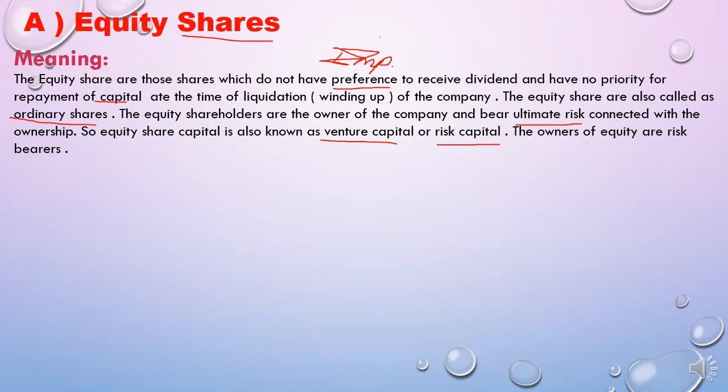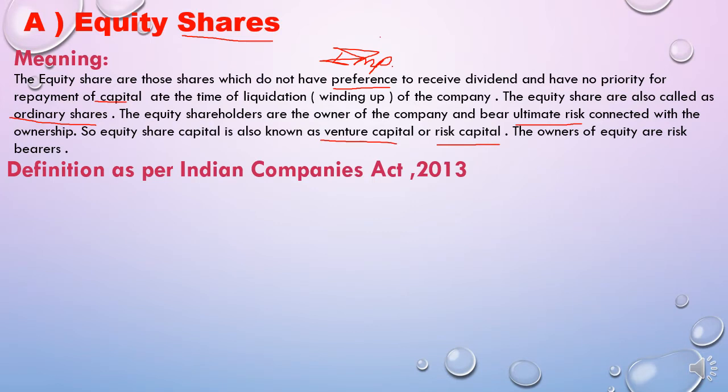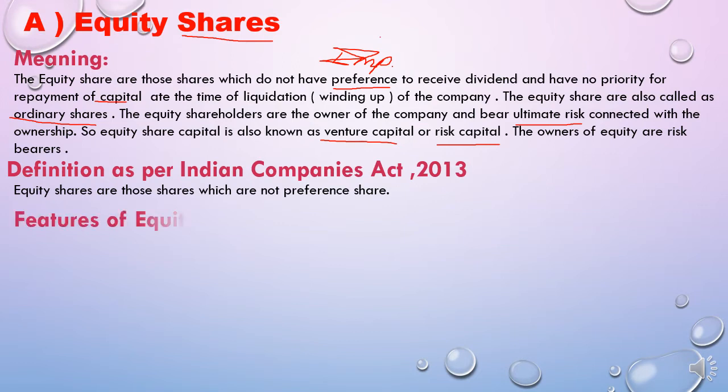But students, lots of benefit is also attached to this, and that's why people get ready to take this risk. The owners of equity are the risk bearers. Whoever purchases the equity share will bear the risk related to the company. Now let's see the definition. The definition is very simple: equity shares are those shares which are not preference shares. Simple. This sentence you should write in inverted commas because it is a definition, students.